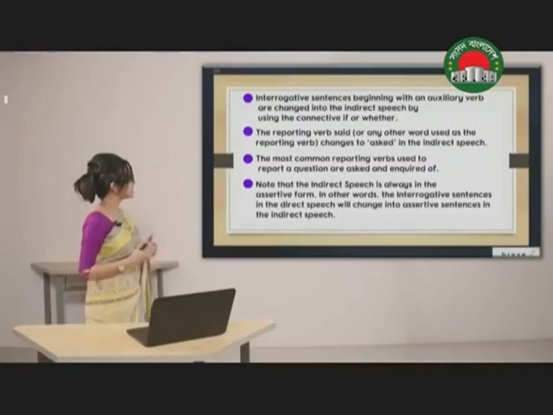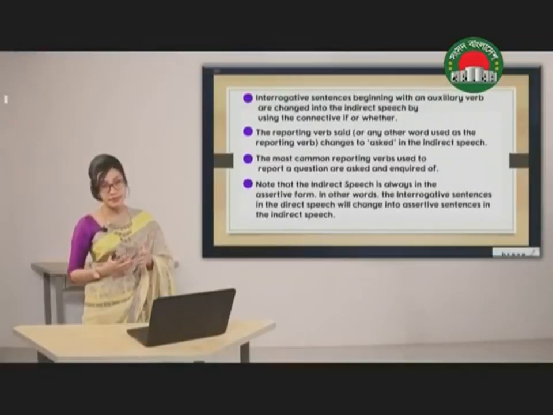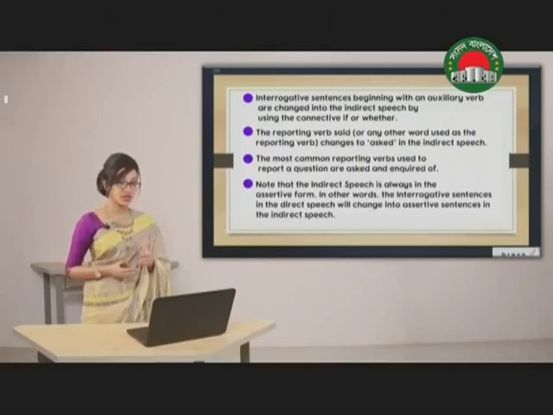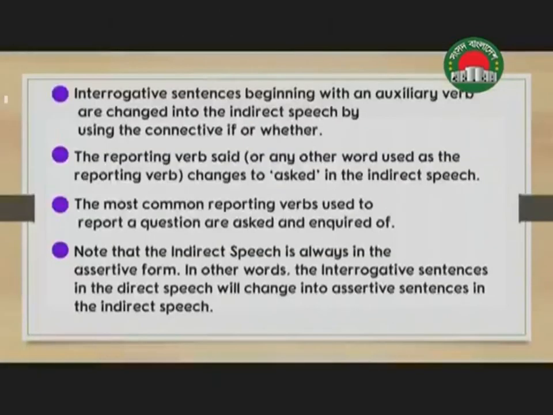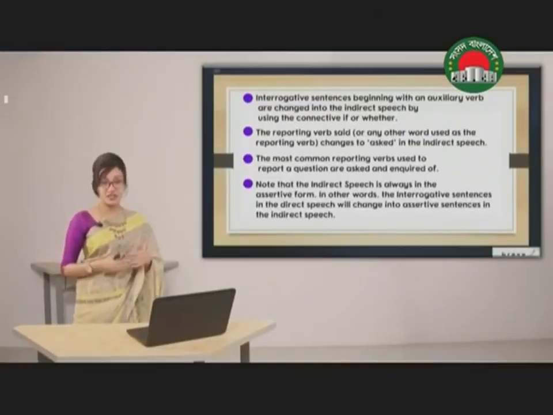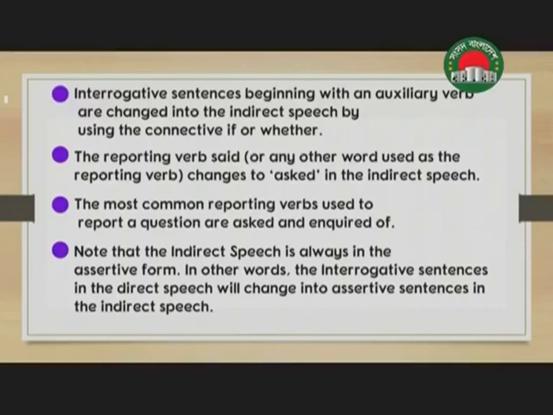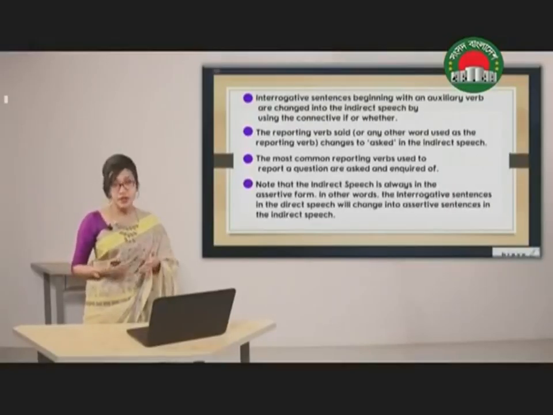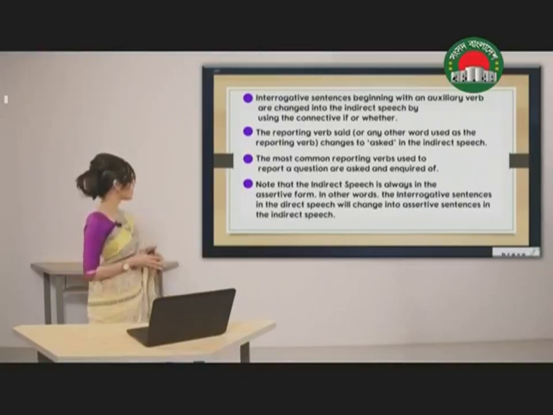So said is the reporting verb, but when we are changing it to indirect speech, we replace said with asked. Of course, if it is not in past tense, for example if it is say, then we can say ask or asks. The most common reporting verbs used to report a question are asked and inquired of. You can also use inquired of, but I think it's more popular in our country to use asked.